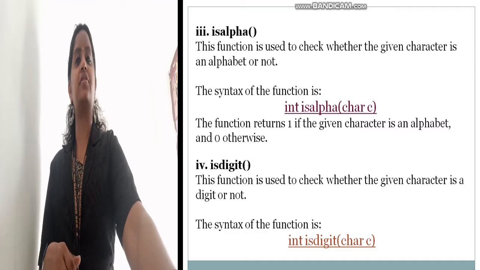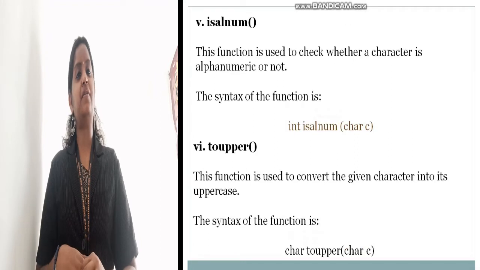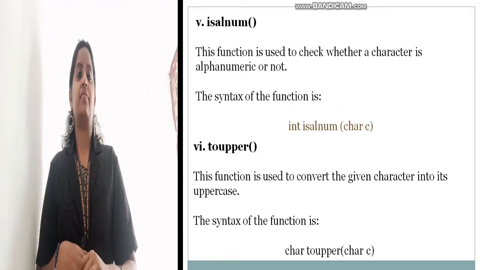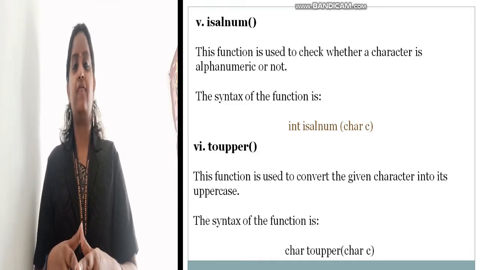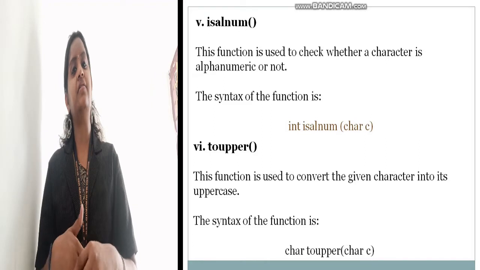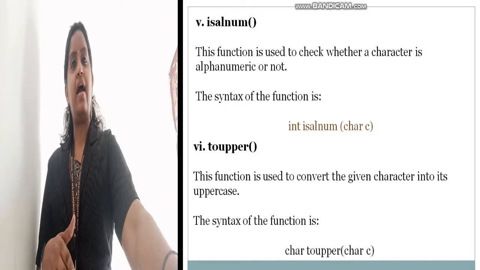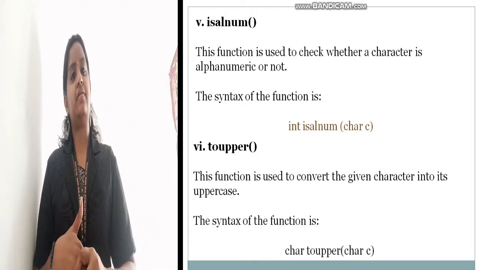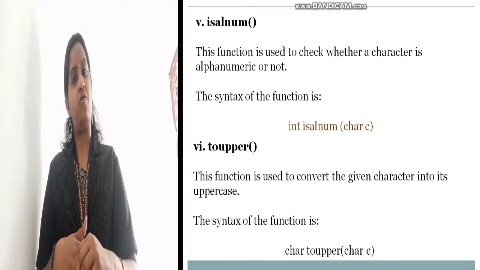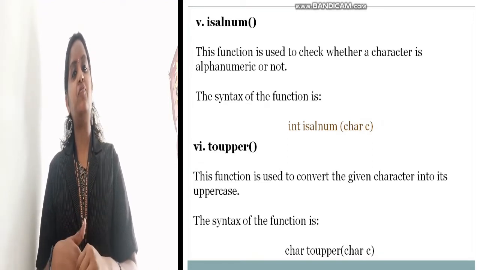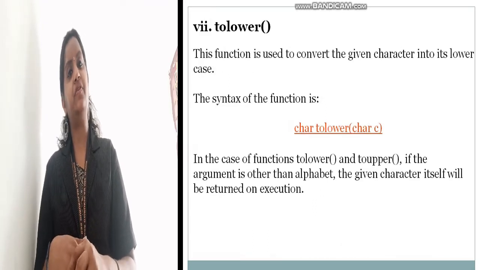And the next character function is isdigit. It is used to check whether the value you are giving is a number or an alphabet. If it is a digit, it returns the value 1, or else 0. And next is isalnum. Alnum means alphanumeric or not. If it is alphanumeric, it will display the value 1, otherwise 0.